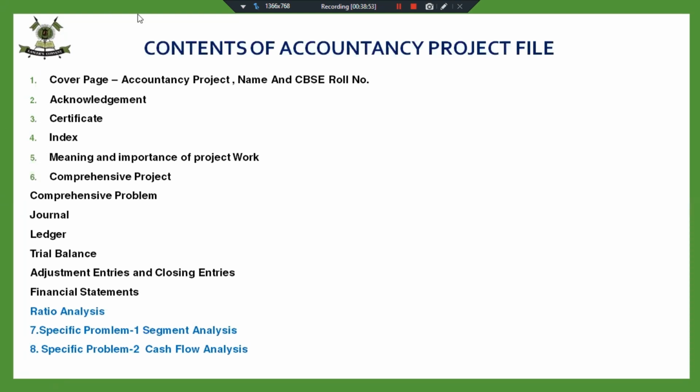Fine. So this is the work from cover page till the financial statements. It's hardly a matter of 20-25 pages that you have to do. And you don't have to decorate and do artwork for the accountancy projects. Just make it simple. Use light colored sheets so that the matter you write is visible. Just make the formats clearly.